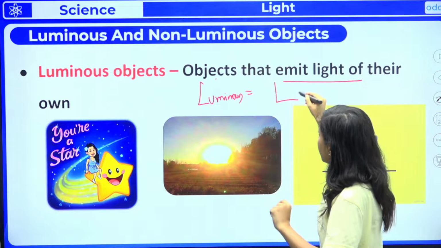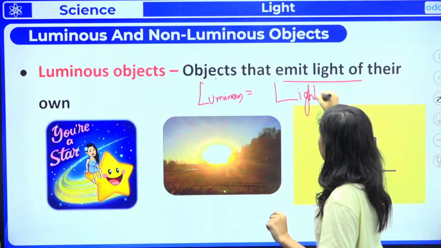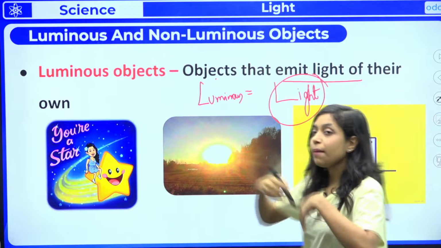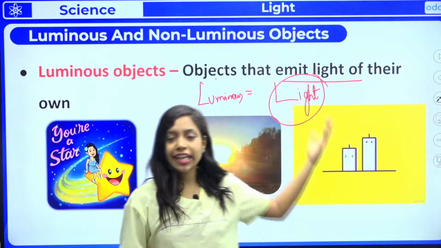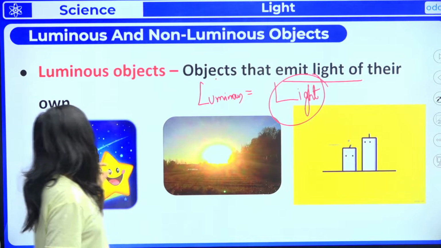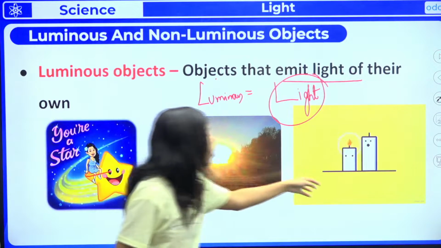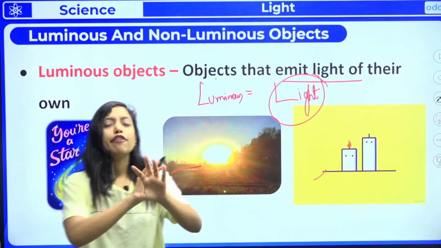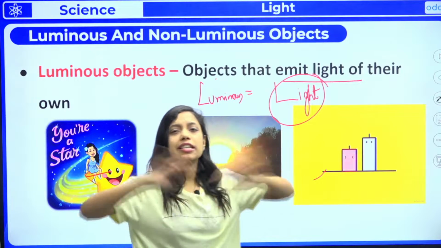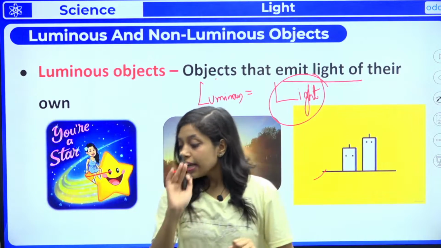And what about the second L? Light. That means any object which emits or produces its own light is called a luminous object. It may be stars, the sun, or a candle, bulb, diya, whichever. Any object which is giving its own light is called a luminous object.